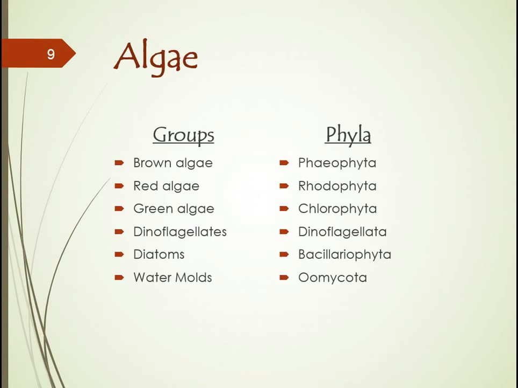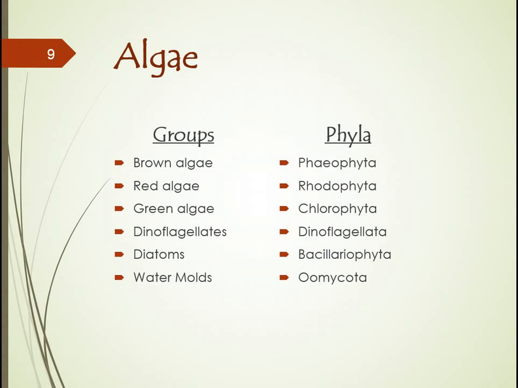So let's get on with the algae. Algae vary in their color, in their habitat, from being unicellular, that means single cell, all the way to multicellular, meaning made up of more than one cell, being macroscopic or microscopic. Microscopic means that you need to view them under a microscope. Macroscopic means that you can see them without a microscope. Also, in their cell wall structure, some of these algae will have different carbohydrates in their cell walls. All these characteristics are used to group these algae into these major phyla or groups as listed here.